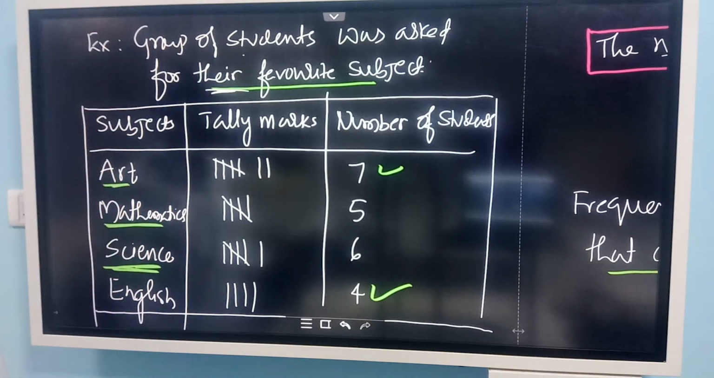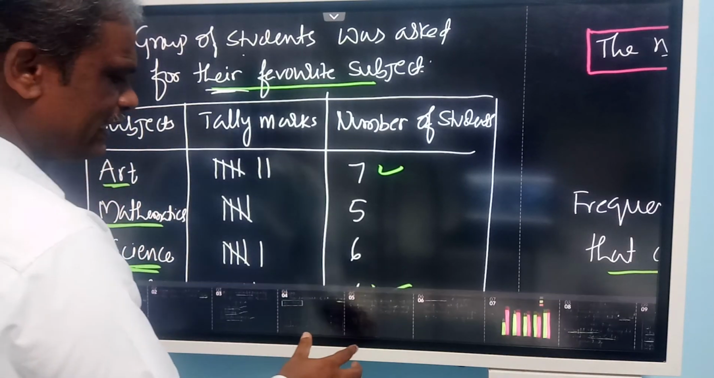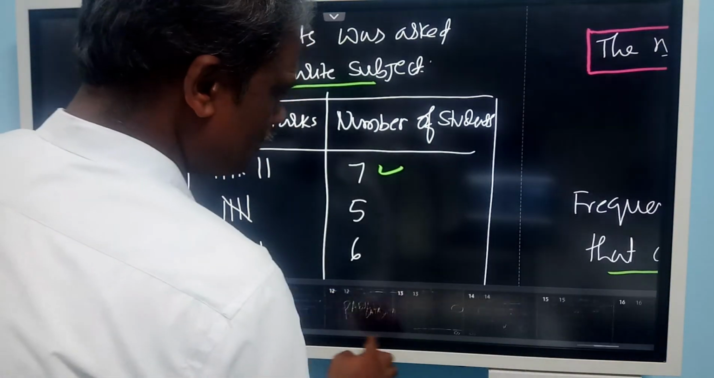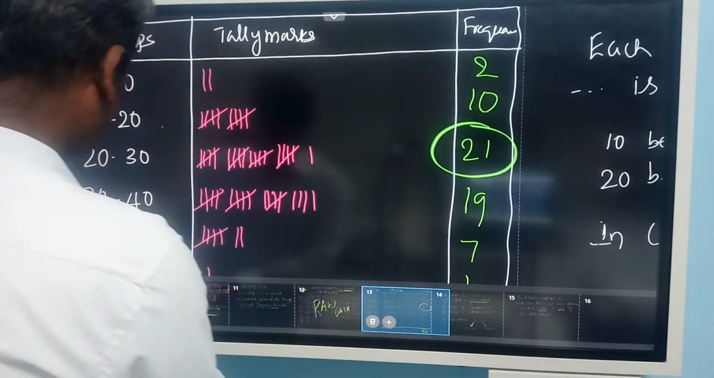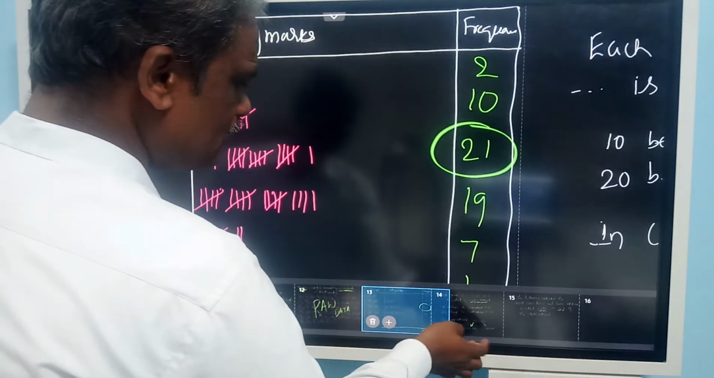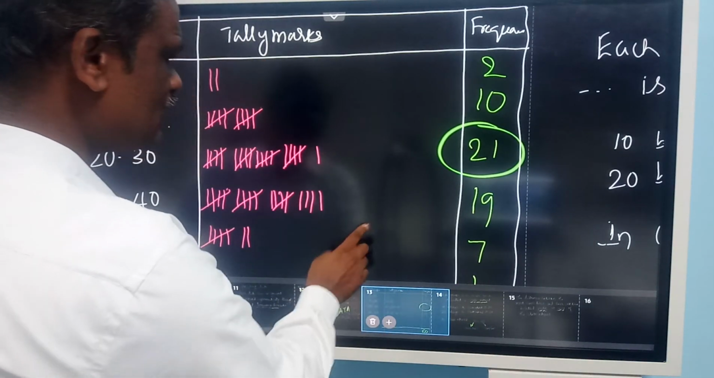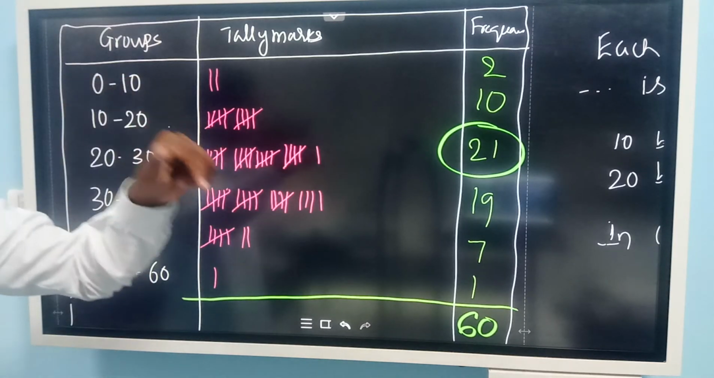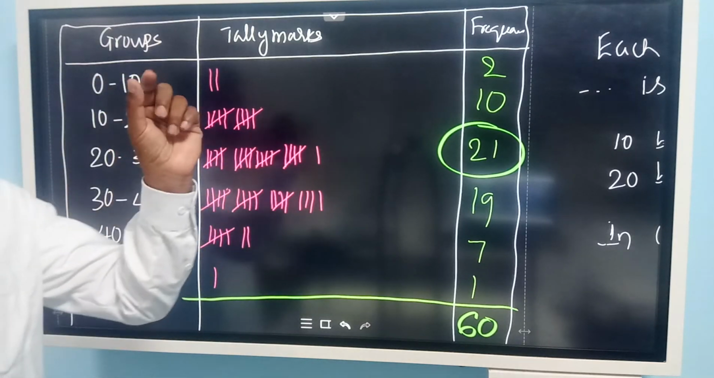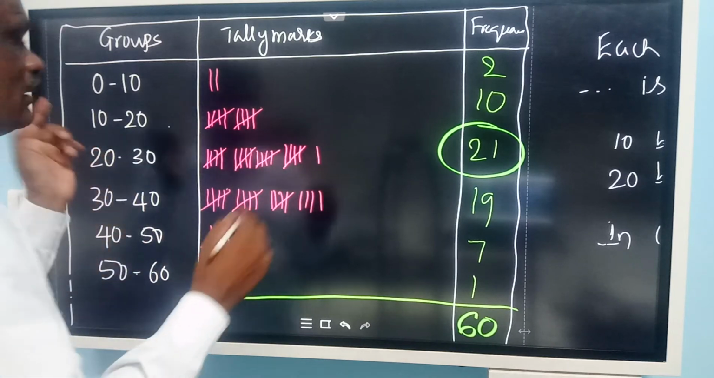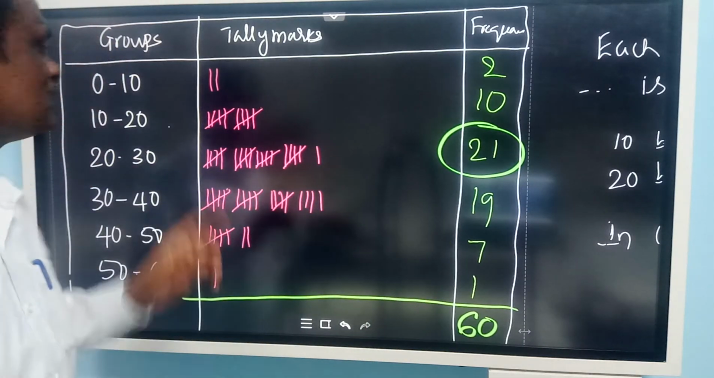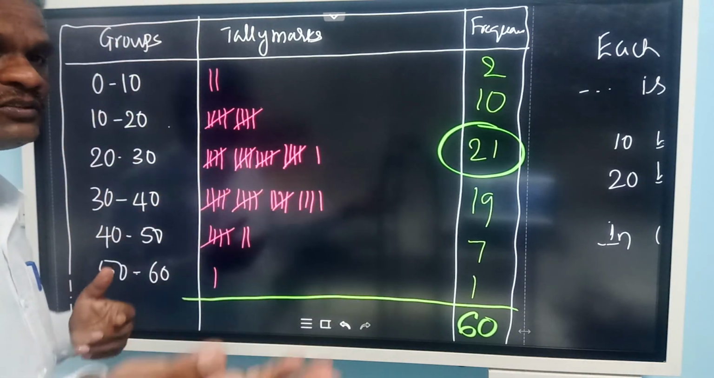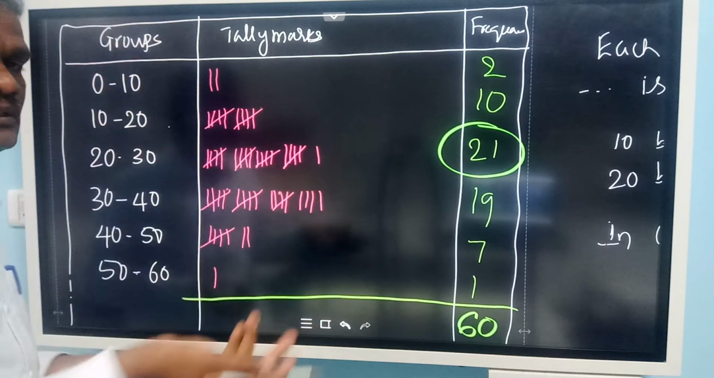Mathematics. Here you are taking individual subjects. But in this case, what you have done is grouped the marks. So here, 0 to 10, individual marks are not repeating. Suppose for a particular subject, in the case of 0 to 10, any student can score 0 also.